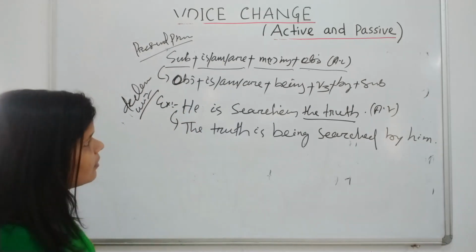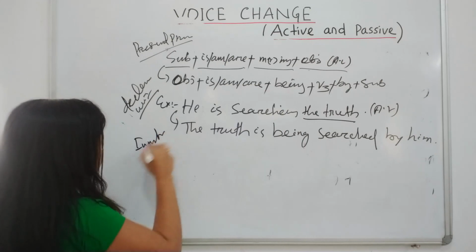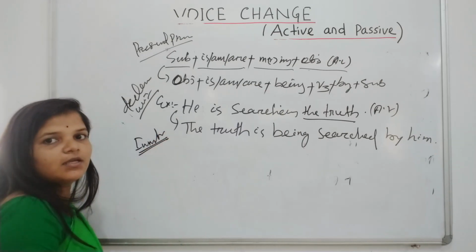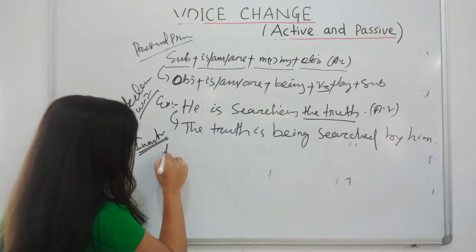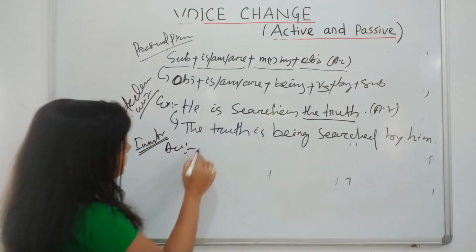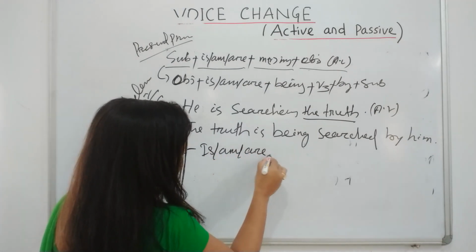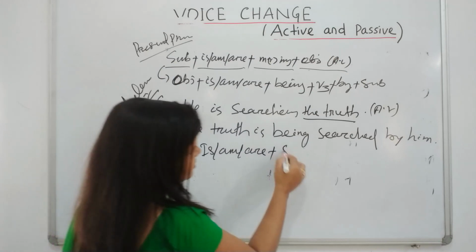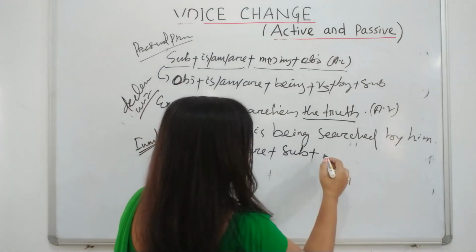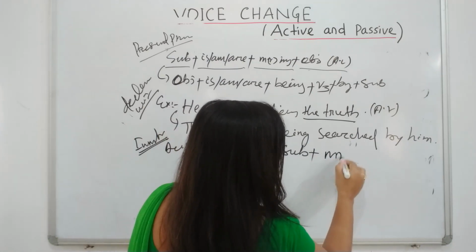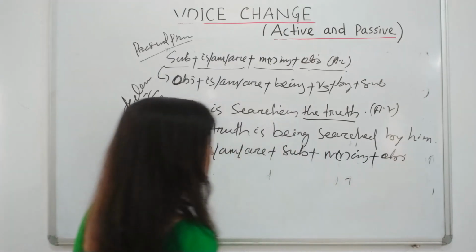In the interrogative sentence, which asks questions, we also see how to convert active to passive. The interrogative sentence active structure is is/are plus subject plus main verb ing plus object.